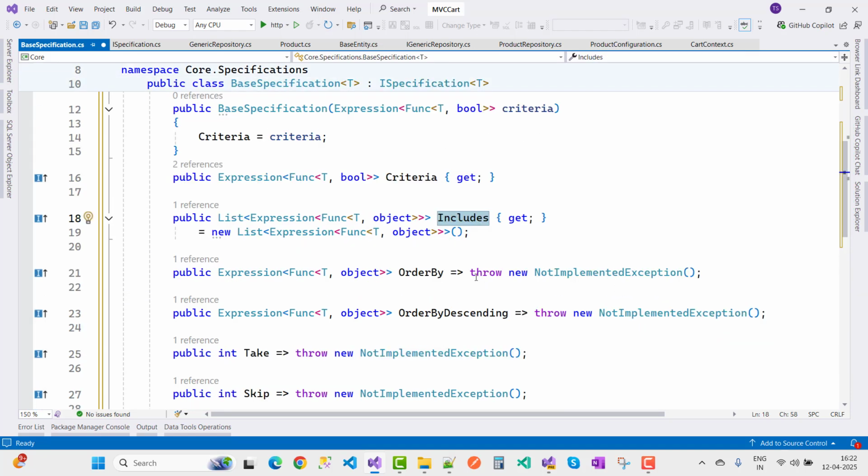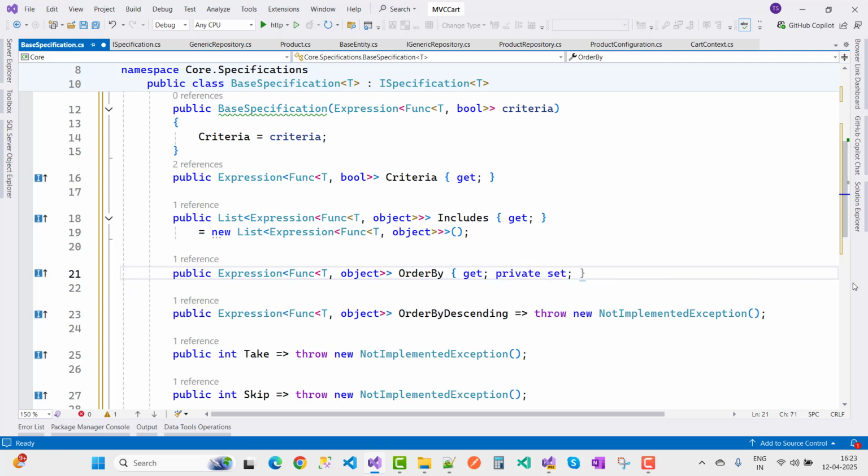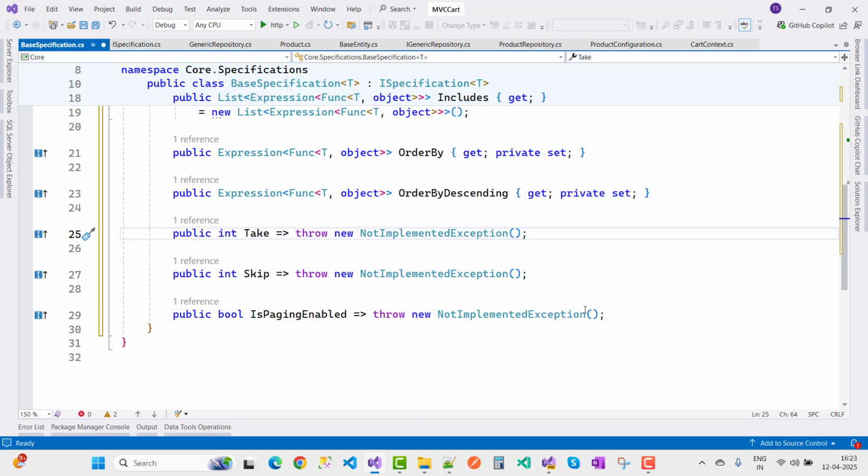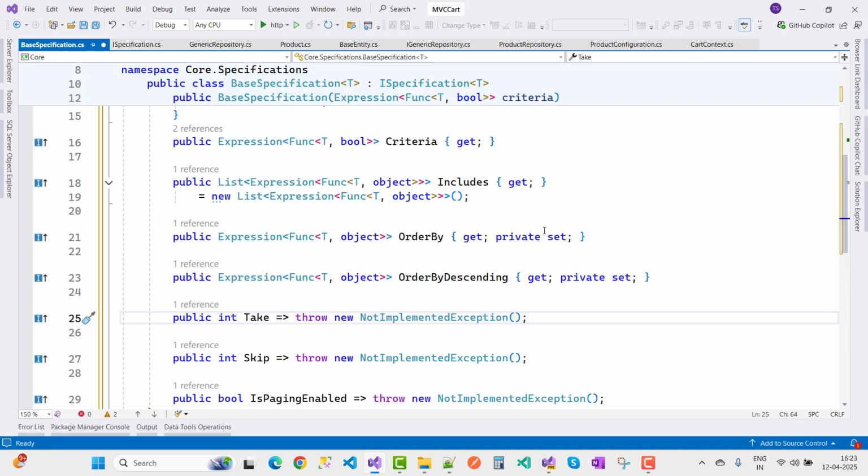The similar thing we can do with OrderBy. You can use only get here, with a private set. The same thing you can do with OrderByDescending, using get and private set. Now here we have three things: Take, Skip, and IsPaginatedAvailable. We will do those in later videos. So see you in the next video.